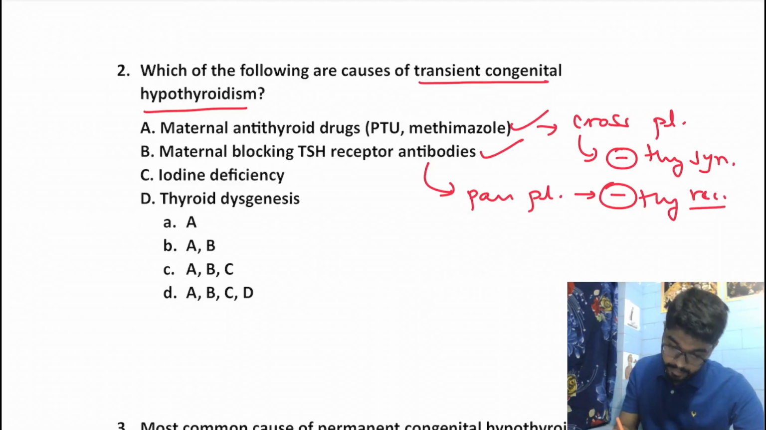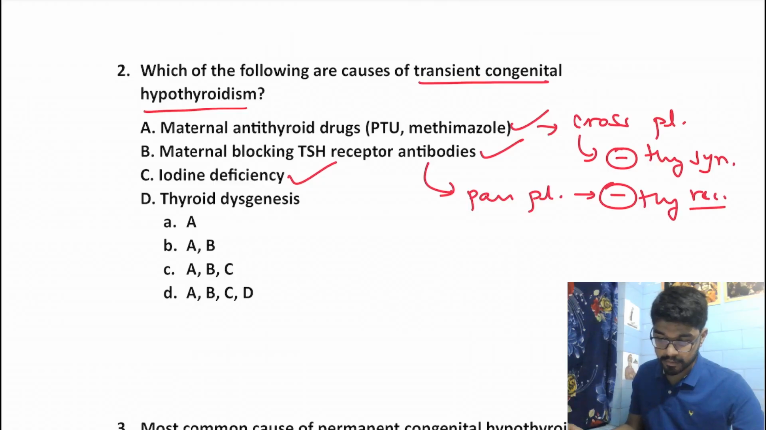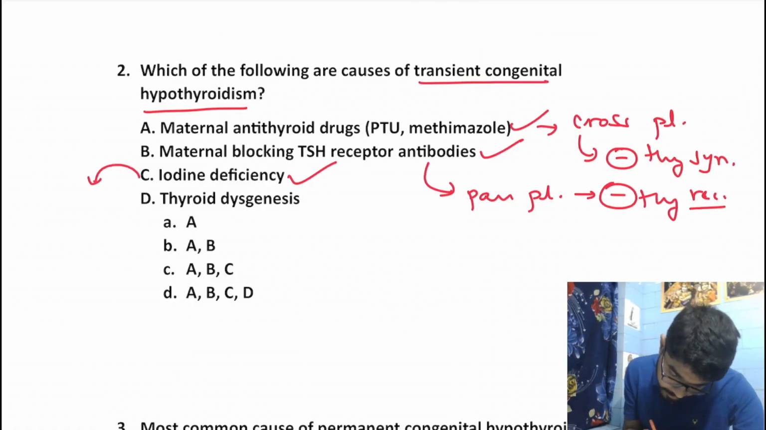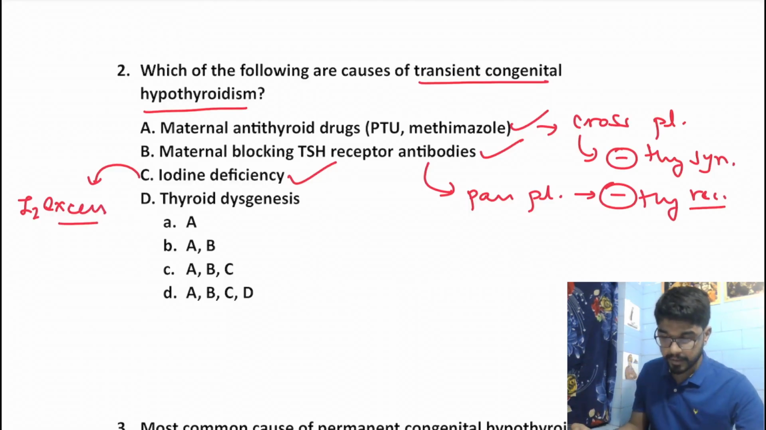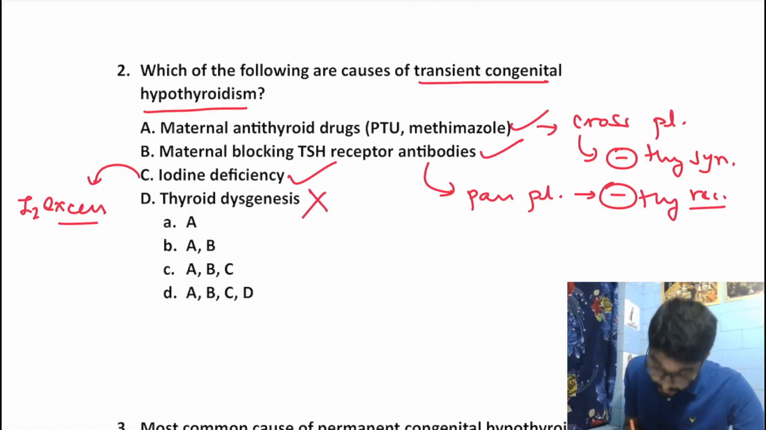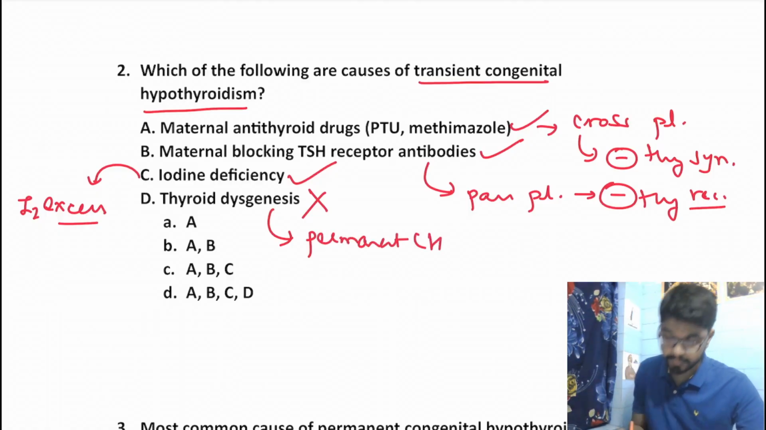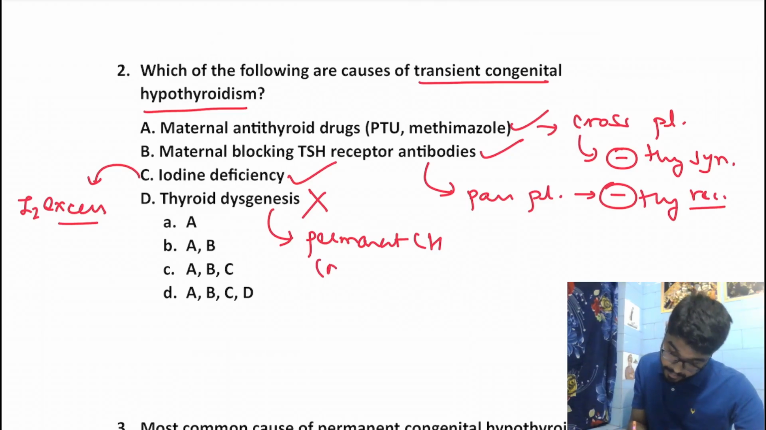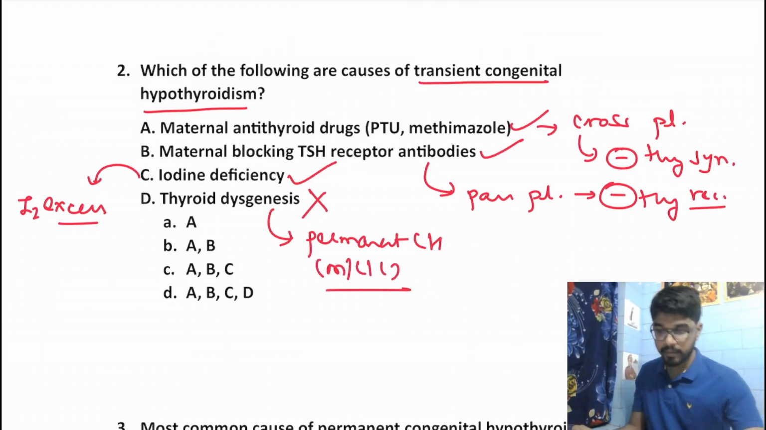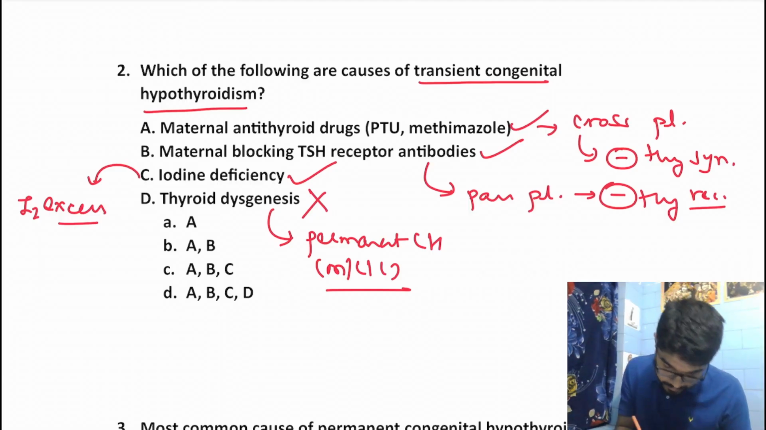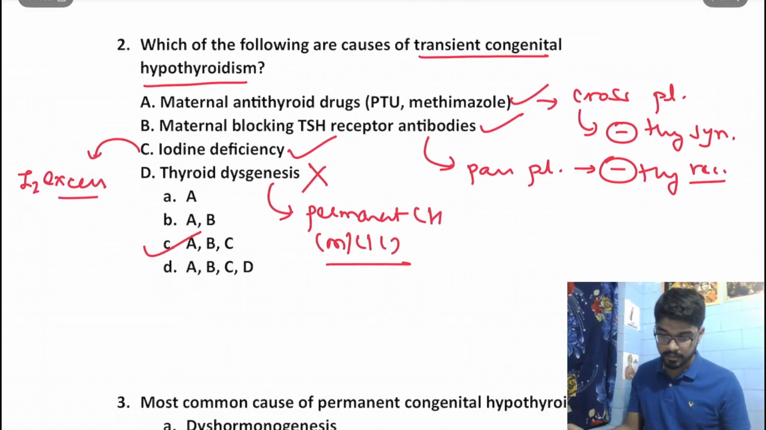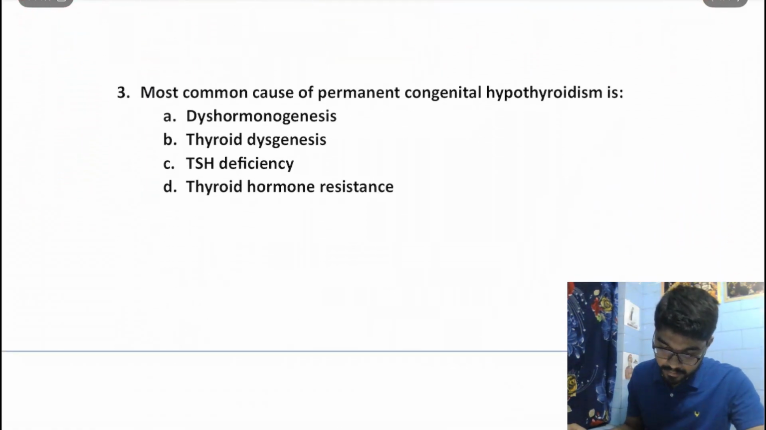Okay. Iodine deficiency, yes, iodine deficiency can also cause transient congenital hypothyroidism. Rather even iodine excess can also cause congenital hypothyroidism. Thyroid dysgenesis, no. Thyroid dysgenesis causes permanent congenital hypothyroidism. Rather, thyroid dysgenesis is the most common cause of permanent congenital hypothyroidism. Okay. So the answer should be A, B and C. Option C should be correct. Okay. Moving on to the next question.